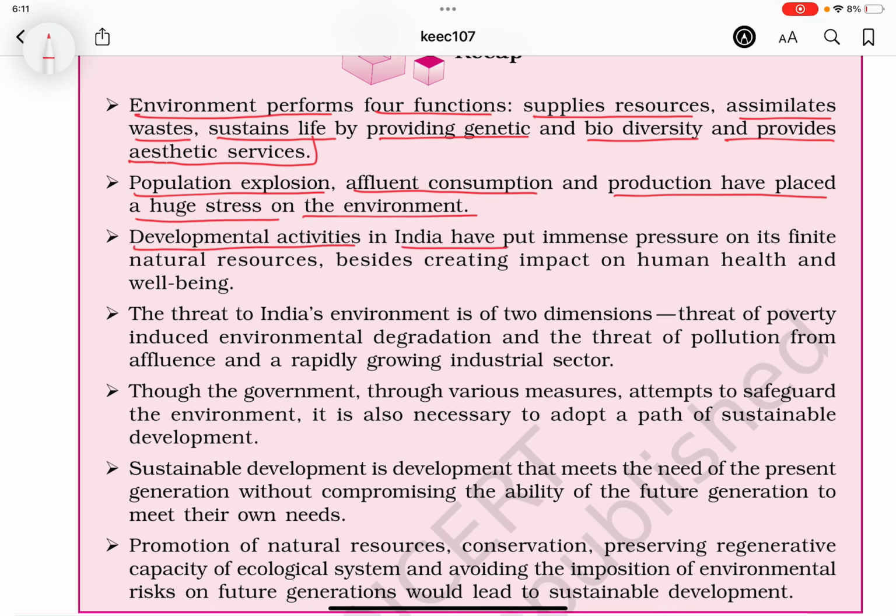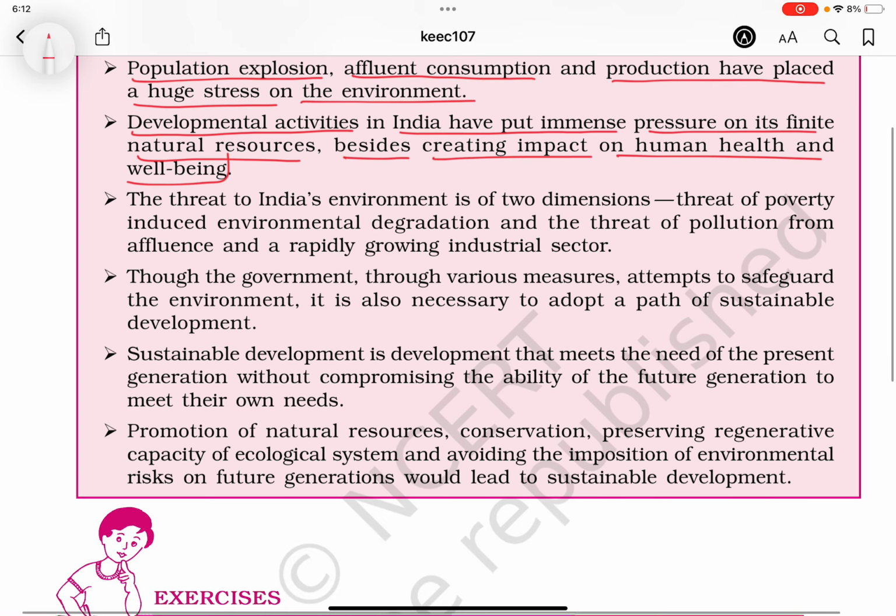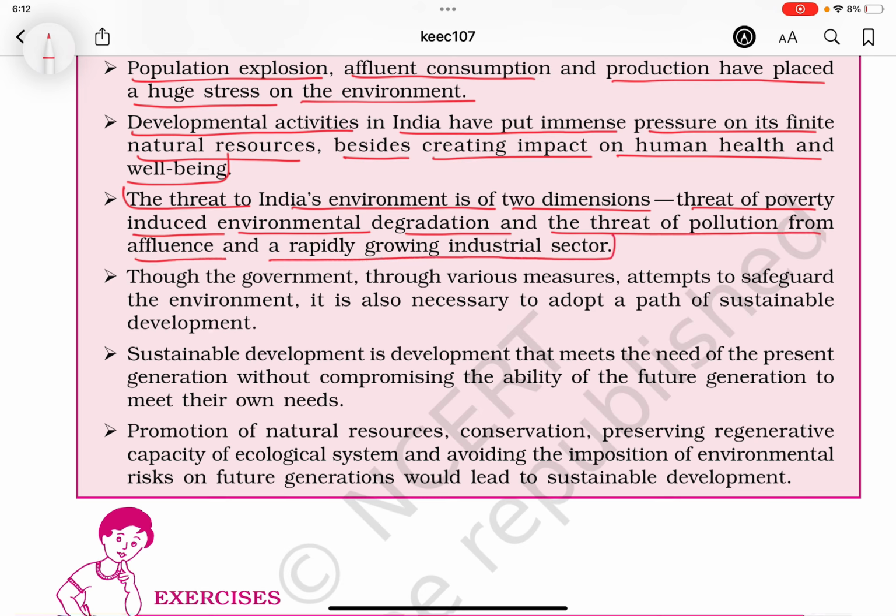Developmental activities in India have put immense pressure on its finite natural resources, besides creating impact on human health and well-being. The threat to India's environment is of two dimensions: threat of poverty-induced environmental degradation and the threat of pollution from effluents and a rapidly growing industrial sector. Through various measures, the government attempts to safeguard the environment.